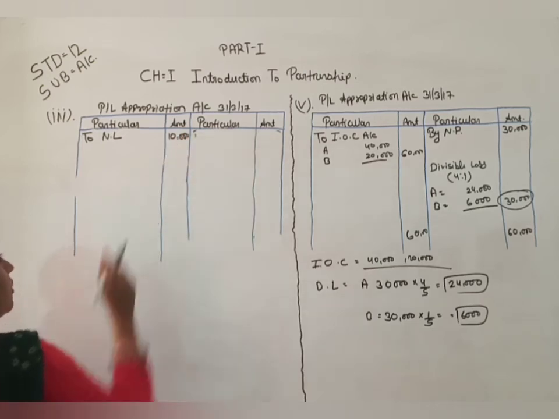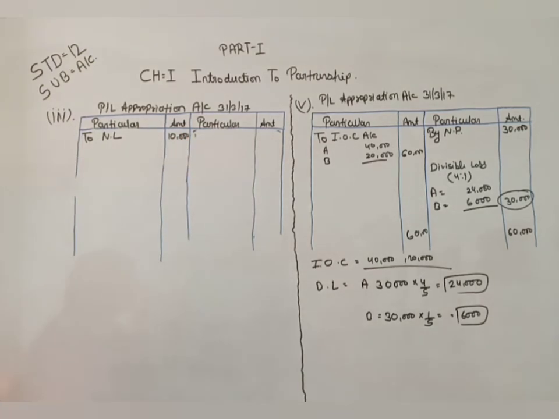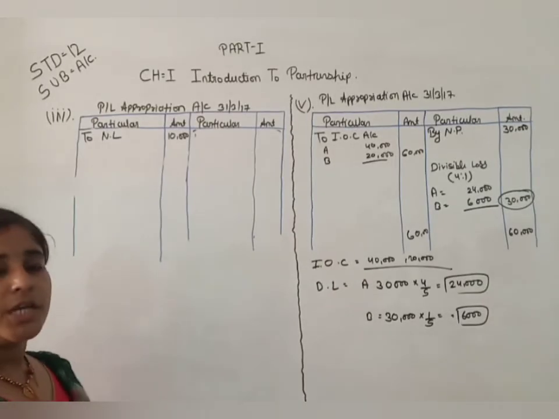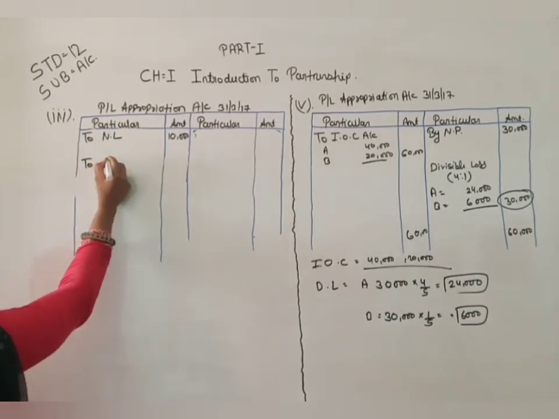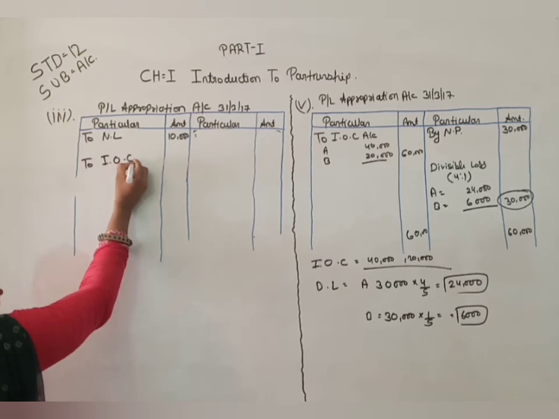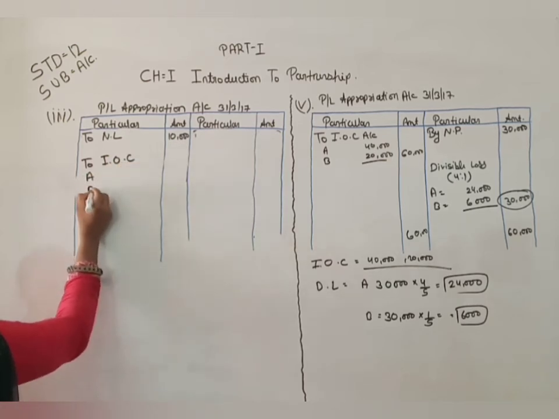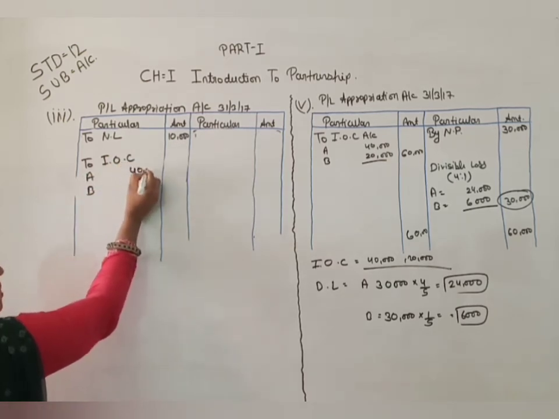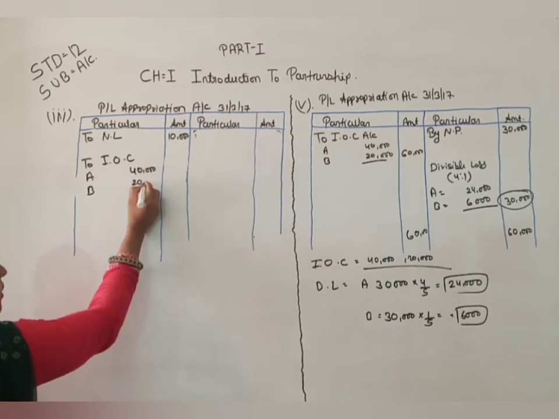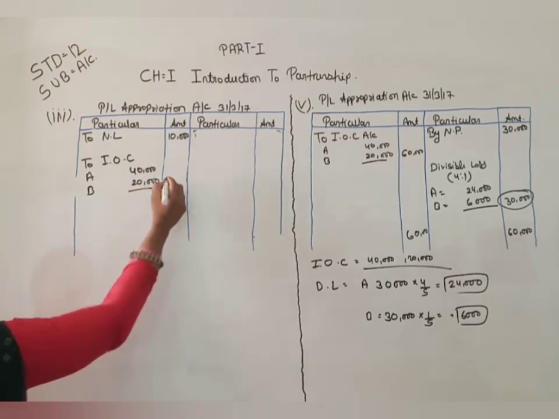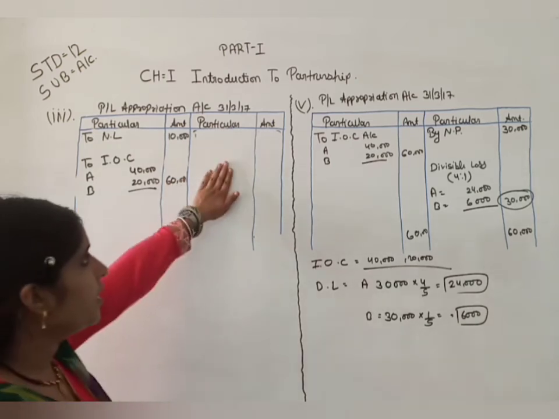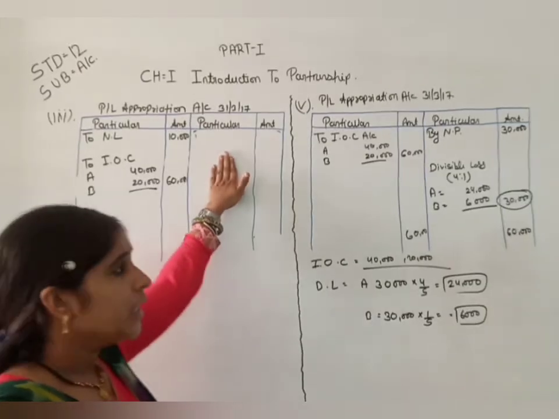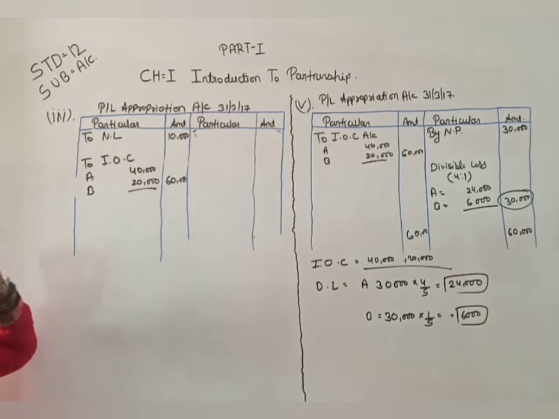Okay, now here it is must to charge interest on capital to partners. So to interest on capital for A and for B 40,000 and 20,000 means here 60,000. Now here there is no income and no profit in our profit and loss appropriation account.